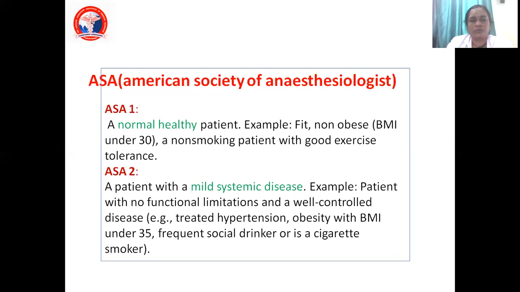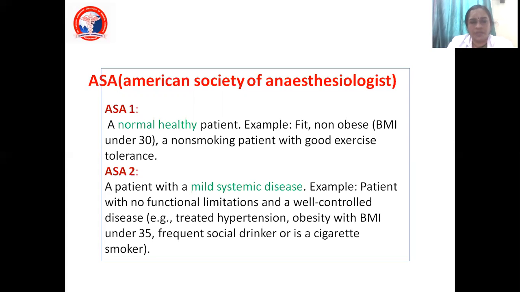Okay, now I have seen the patient. I have done all the investigations. I have checked the airway. I have checked the spinal column. Everything I have done. Now what am I going to do? I have to put a fitness for the patient. Under what category do I give fitness? We have a group called the American Society of Anesthesiologists.